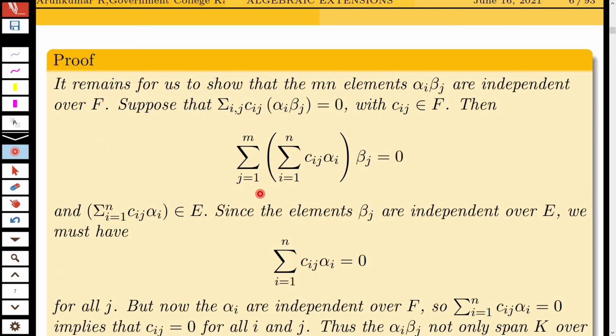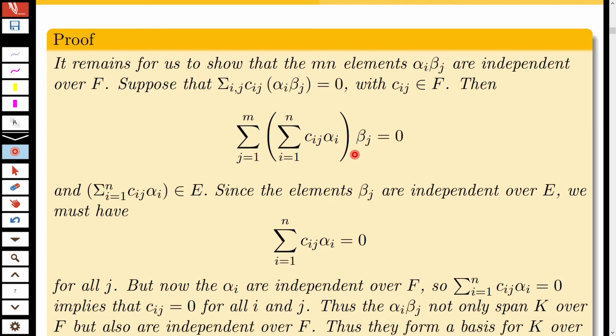Then this is equal to sigma j equals 1 to m, sigma i equals 1 to n, c_ij alpha_i beta_j equal to 0. And you know that these elements belong to E. Since the elements beta_j are independent over E, we must have sigma c_ij alpha_i equal to 0. You know that these are elements in E and the beta_j's are linearly independent because it is a basis. Then this must be equal to 0.